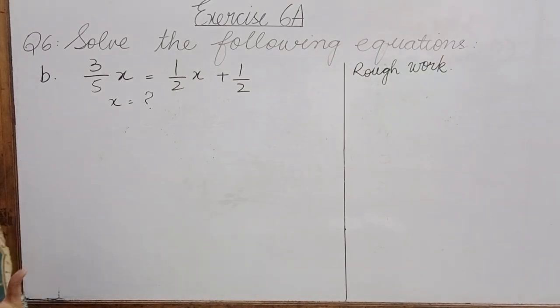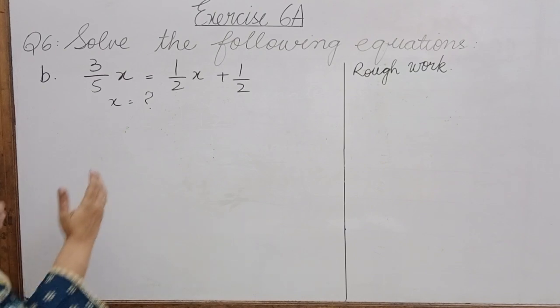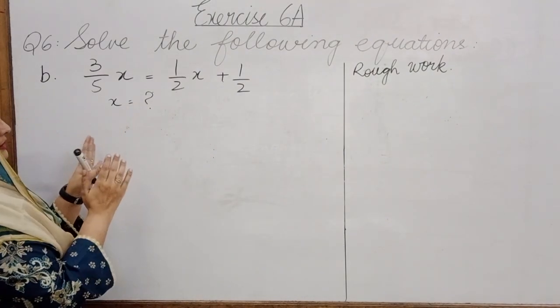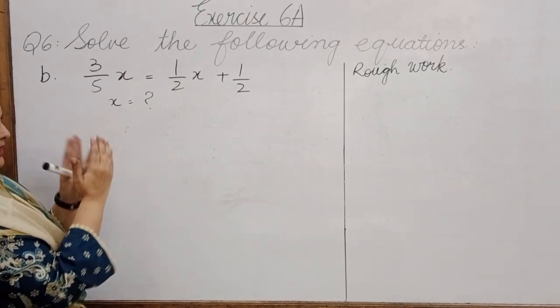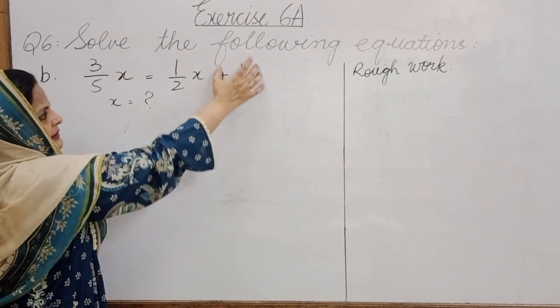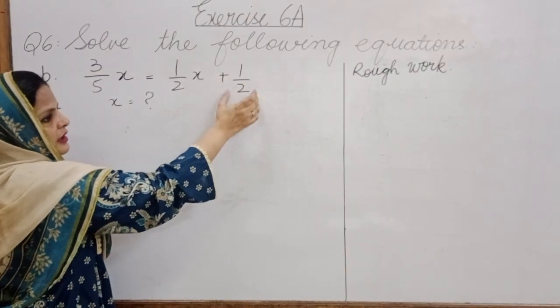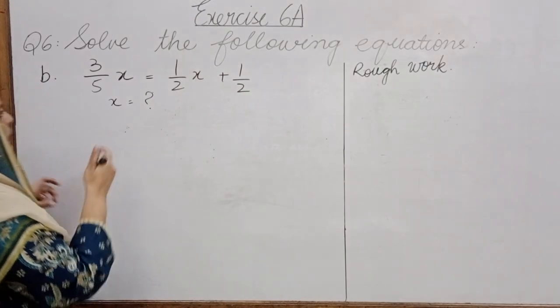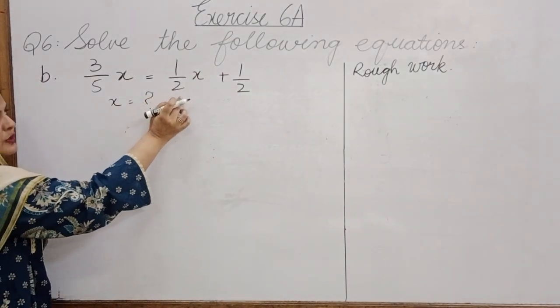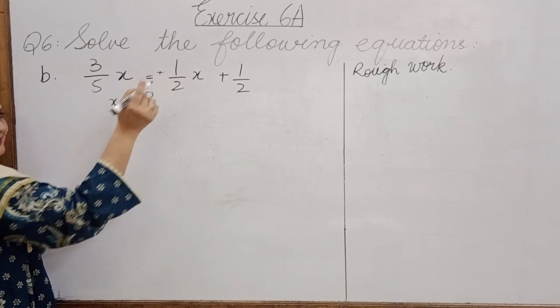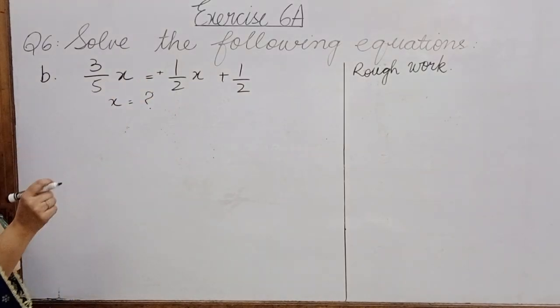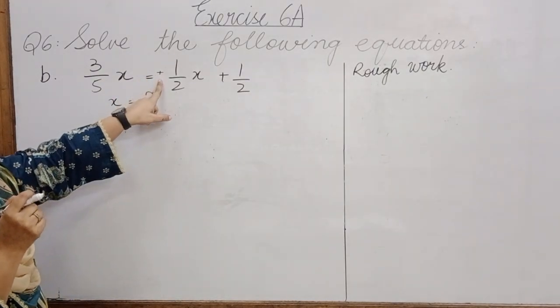What do we mean by systematically? Exactly. First of all, we have to arrange these figures together. X and x will combine together and whatever this number is, it has to be alone on one side. So how can we? Here 1 over 2x has plus sign ना, जिसके साथ कोई sign नहीं होता, we assume that it is plus with it, right?